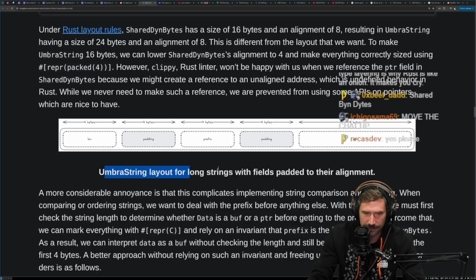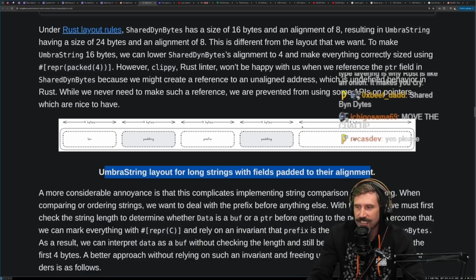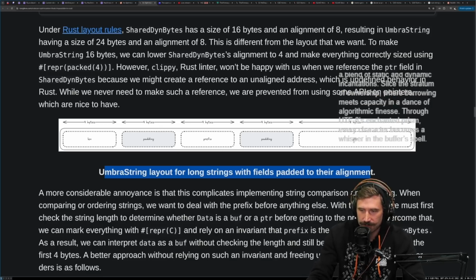Okay, so that's not the Umbra string layout for long strings with fields. Okay, but that's not right. Look at that. That doesn't feel right. That's not right.